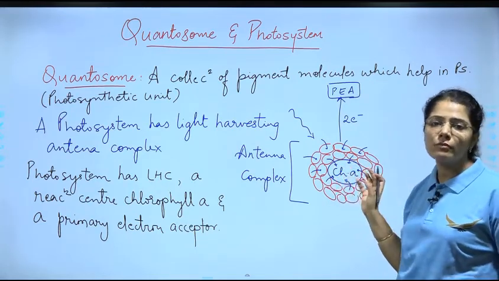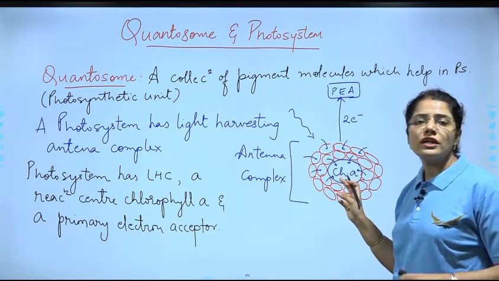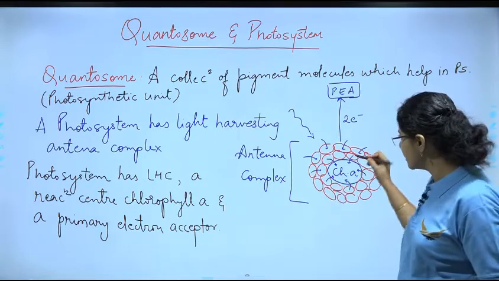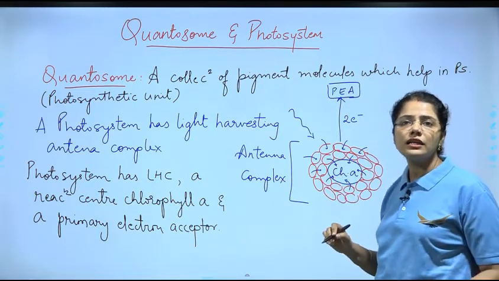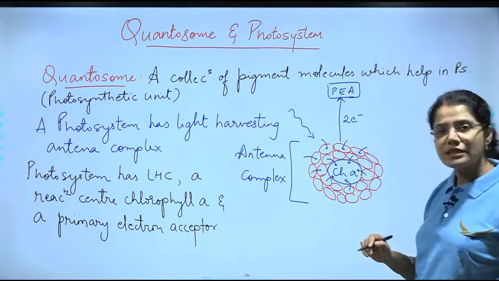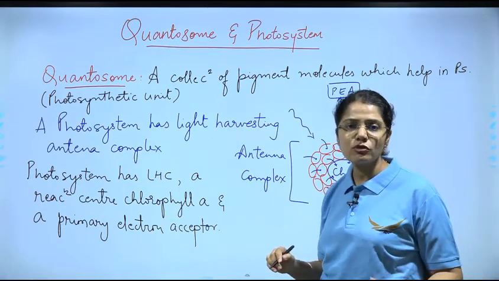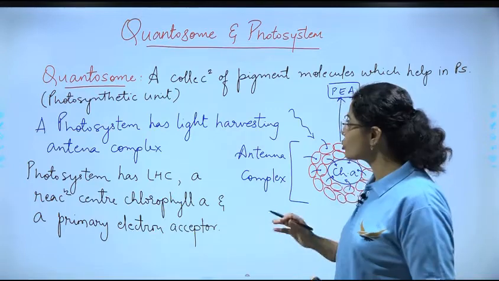This we have to remember, right? So the electron from the reaction center chlorophyll is accepted then by the primary electron acceptor. This is clear to everyone? Let us move further, to understand the two photosystems now.